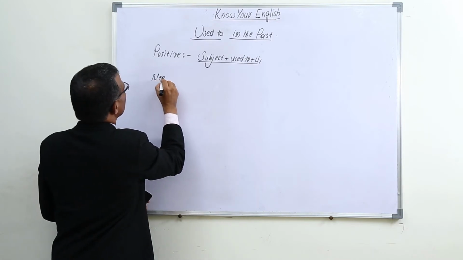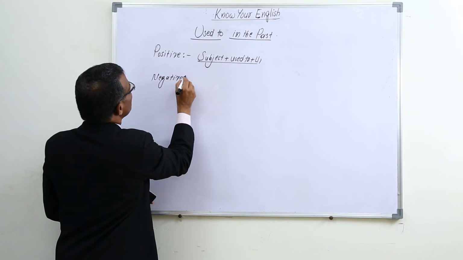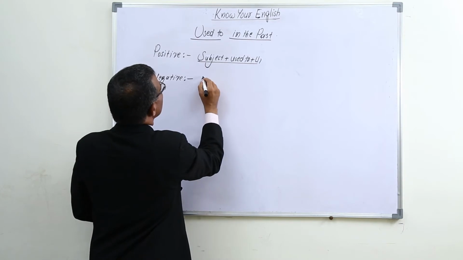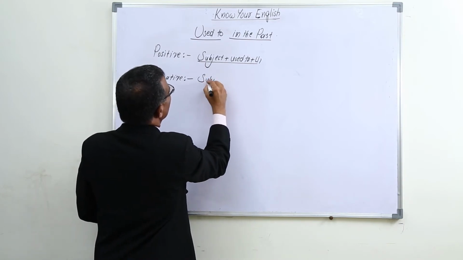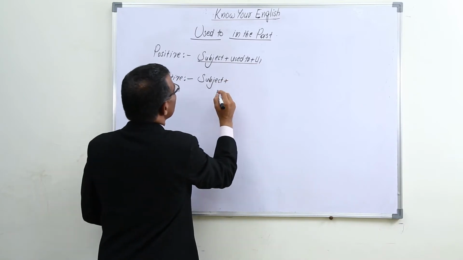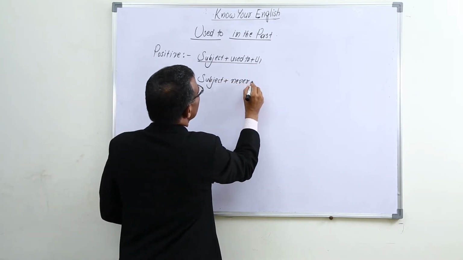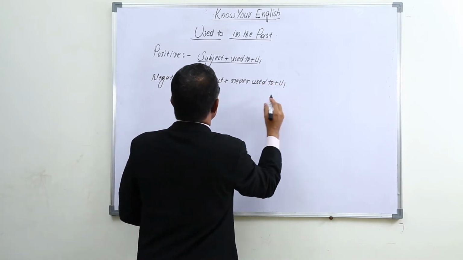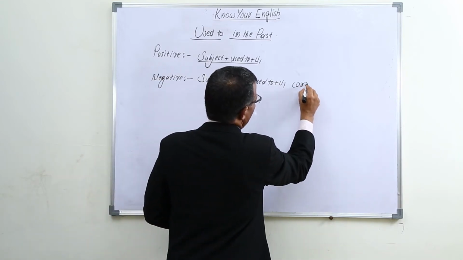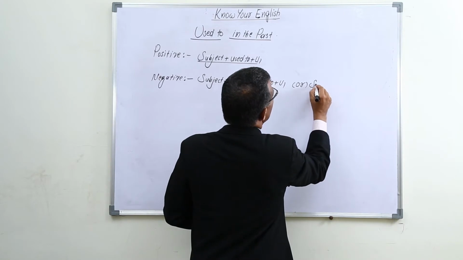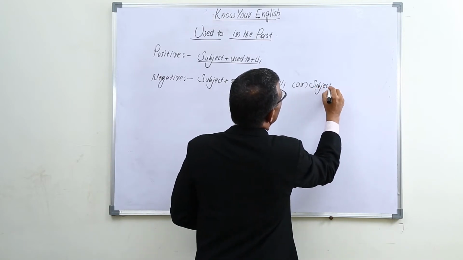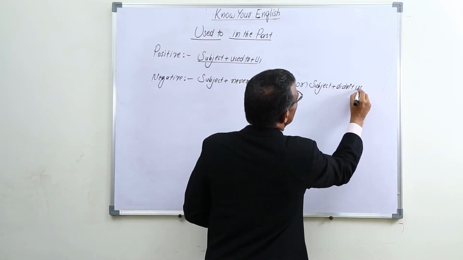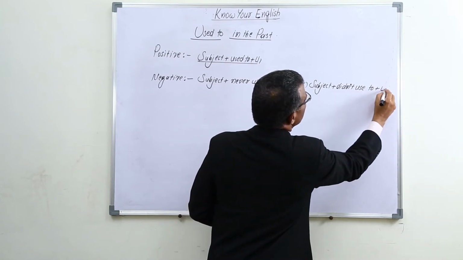Negative: subject plus never used to plus V1, or subject plus didn't use to plus V1.